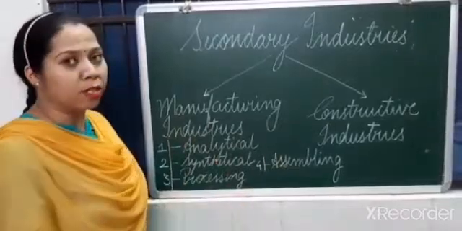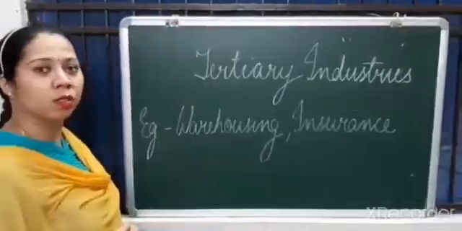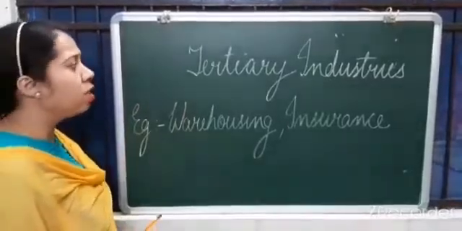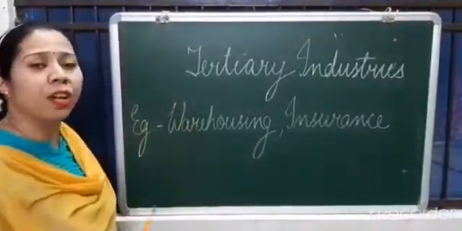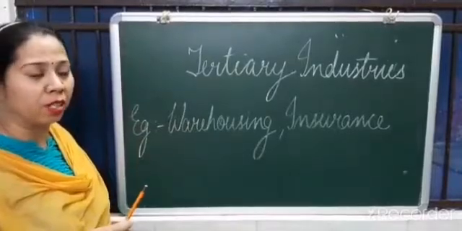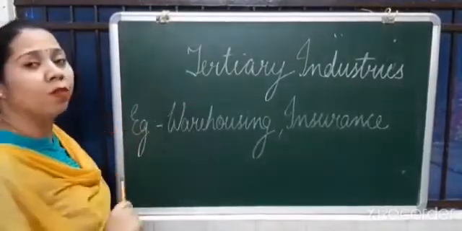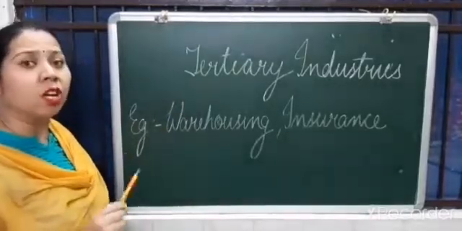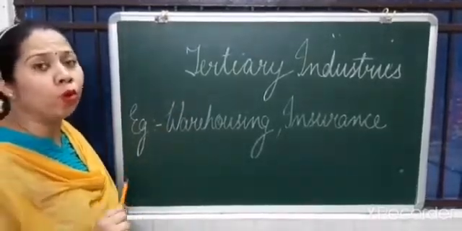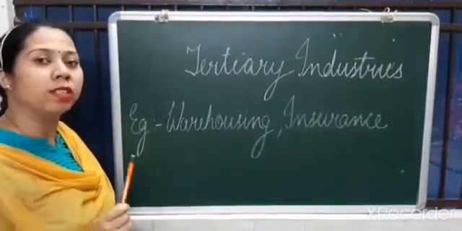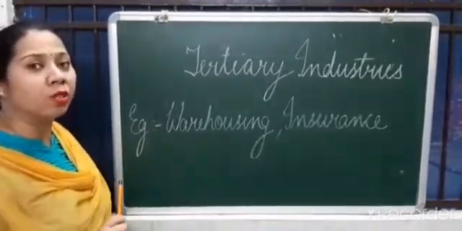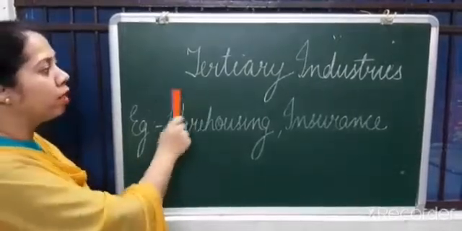Now, we are going to understand tertiary industries. The last kind of industries are tertiary industries. They do not have any classification like primary industries or secondary industries, but they play a very important role. Tertiary industries are those industries which provide support to primary industries also and secondary industries also. That means secondary industries and primary industries cannot work without tertiary industries.